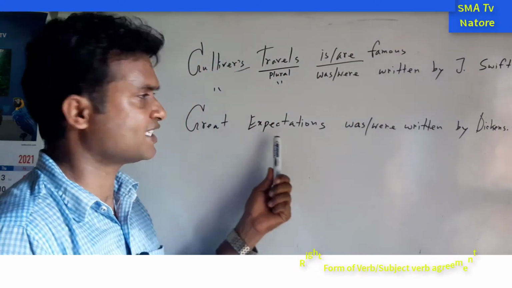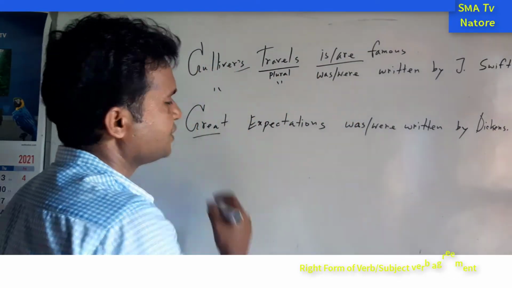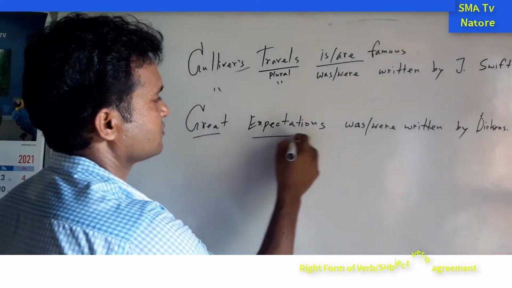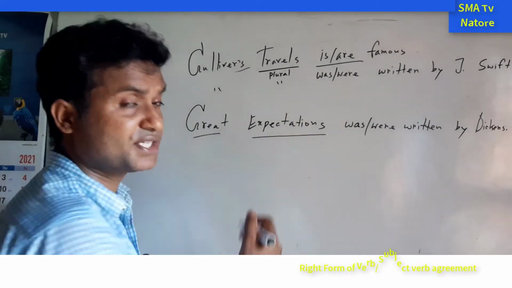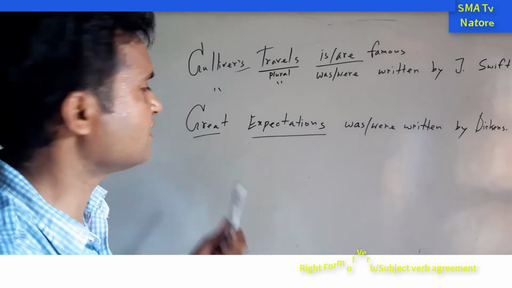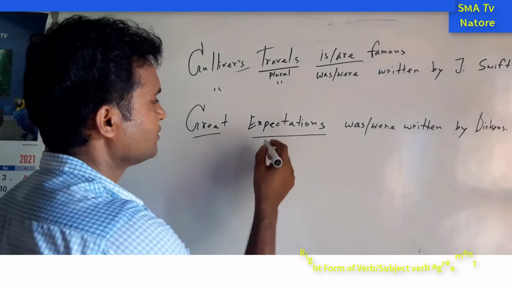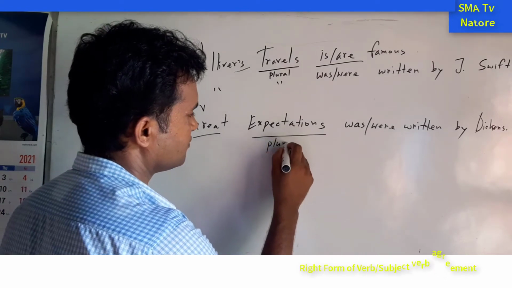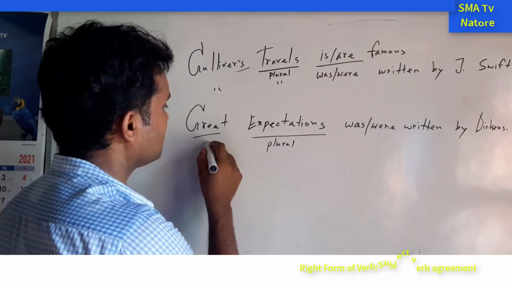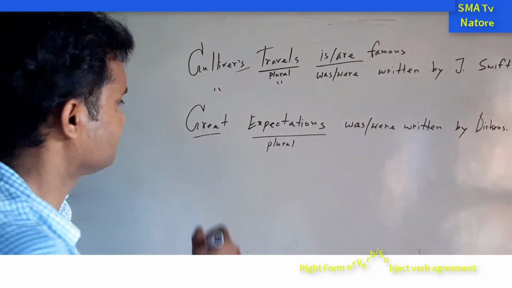So great expectations, that is your ambition, expectation, your ambition. And great, you know that this indicates a lot, a number of, or measurement, a very big size. So this one is the plural form, and this one is the adjective form.